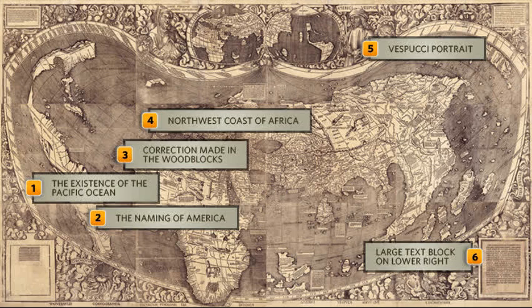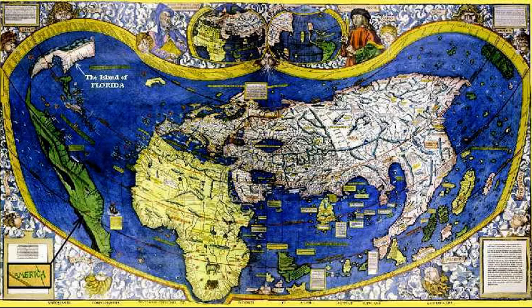The Martin Waldseemuller map has so much detail, you literally could spend years looking at it. Here they are giving you certain details of importance, corrections that they've made because there was a mistake in the blockage. They even have a point where they show you that they're actually showing the Pacific Ocean to the western side of the two new territories of America, which was also new, first time it was done on a map. Here you have a colorized version. This was done in the modern era. They've done this with a variety of different techniques, normally doing it on computers.